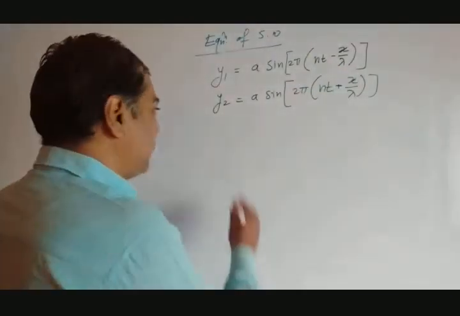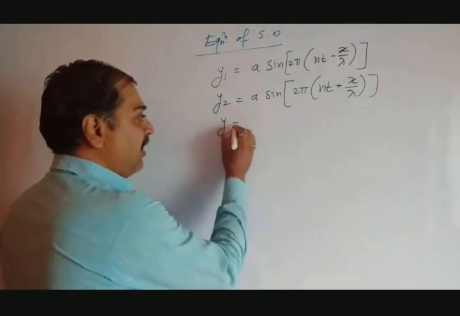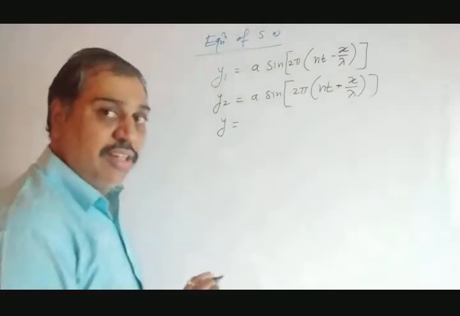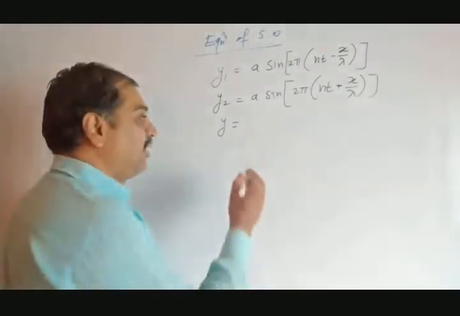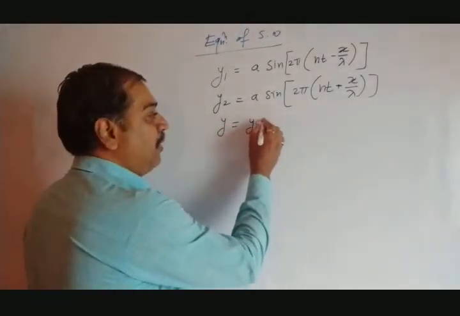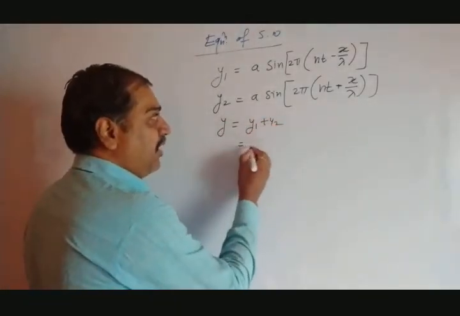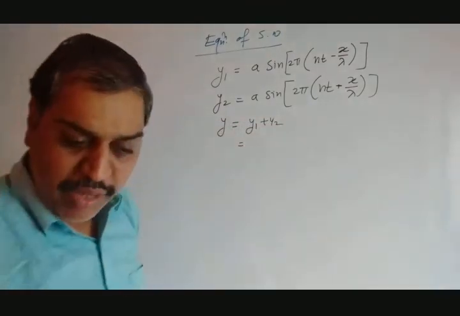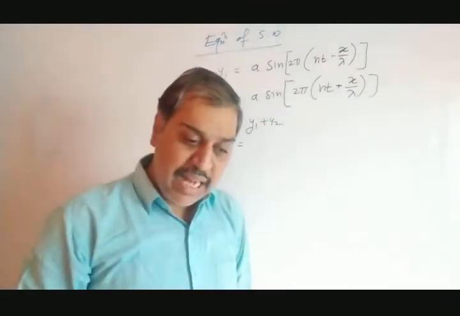Now according to the principle of superposition of waves, what is the resultant displacement y? The resultant displacement equals y1 plus y2. Just put in the values and rewrite the equation.